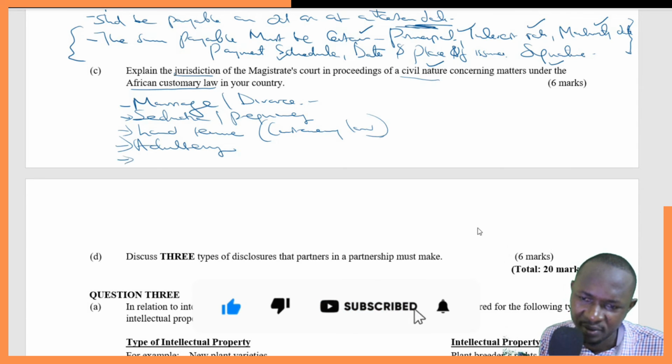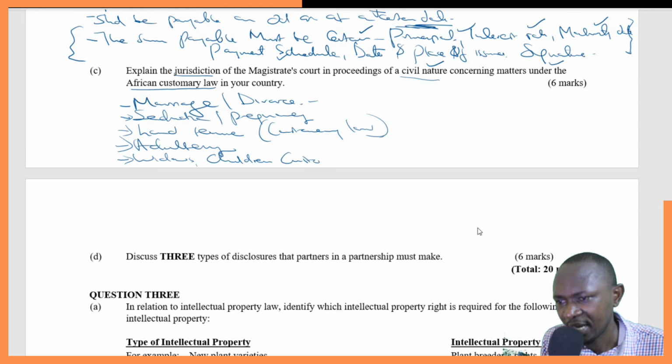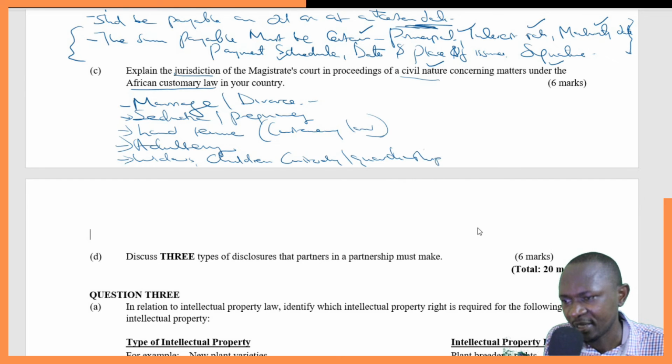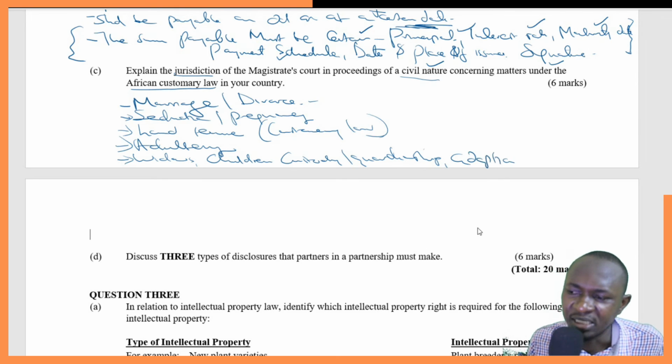Cases of widows, children, custody, guardianship. These are cases that the magistrate court has jurisdiction over. We talk about adoption, legitimacy.